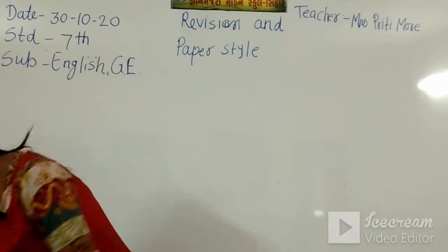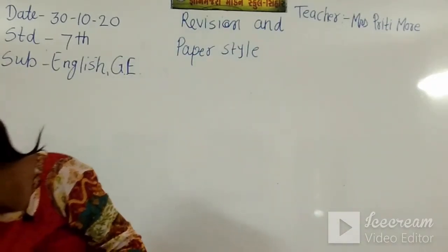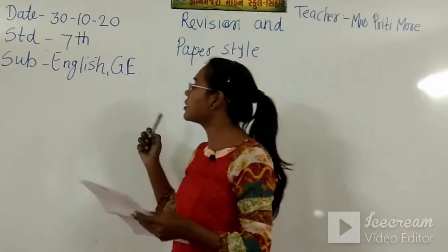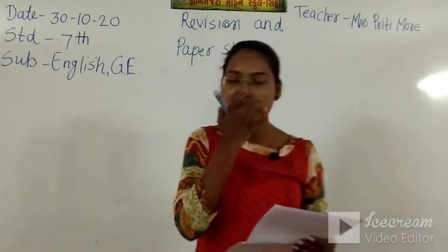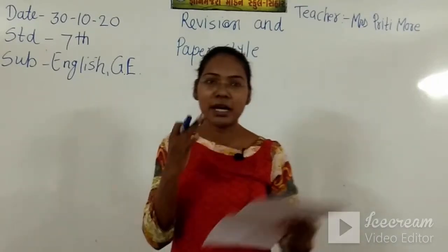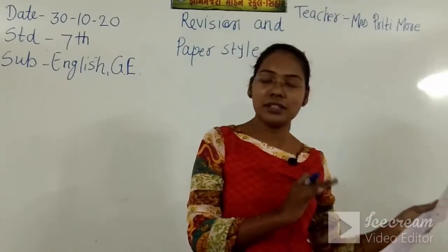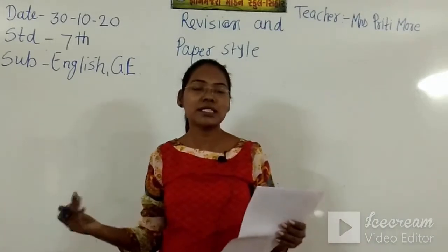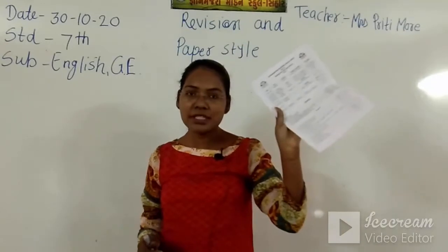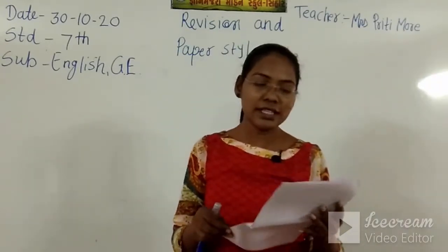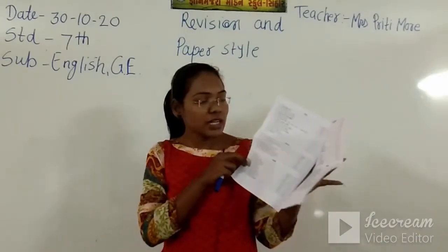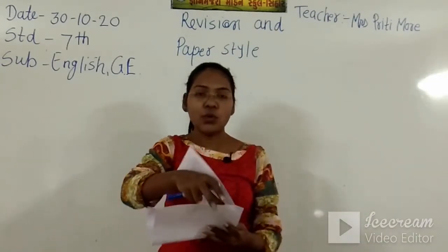In this video we are going to see the revision and the paper style of standard 7. On 31st you are having English and GE paper. It is a total of 80 marks. For 40 marks there will be English and for 40 marks there will be grammar. Everyone has this paper style; the timetable is written and the paper style is also given over there.